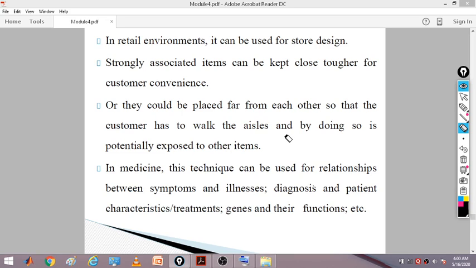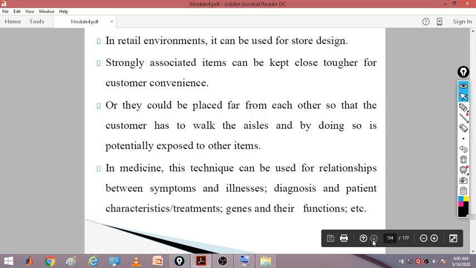So this is also another strategy that is used in marketing. In medicine, this technique can be used for the relationship between the symptoms and the illness, so diagnosis and patient characteristics of your treatments. What kind of patterns are seen, what kind of prescriptions are given to the patients. Seeing these patterns, the doctor will suitably give the respective prescriptions for it.